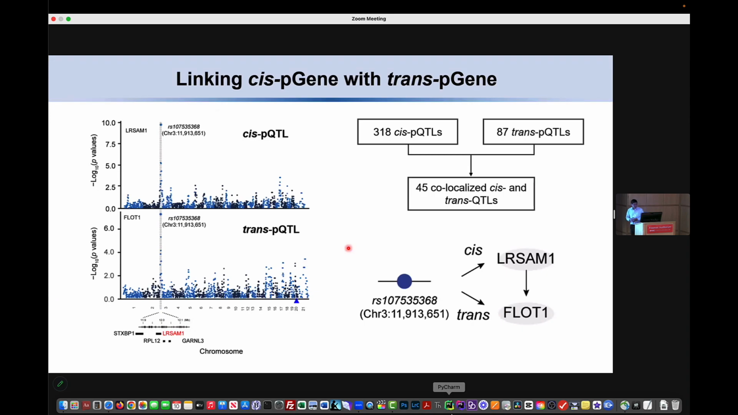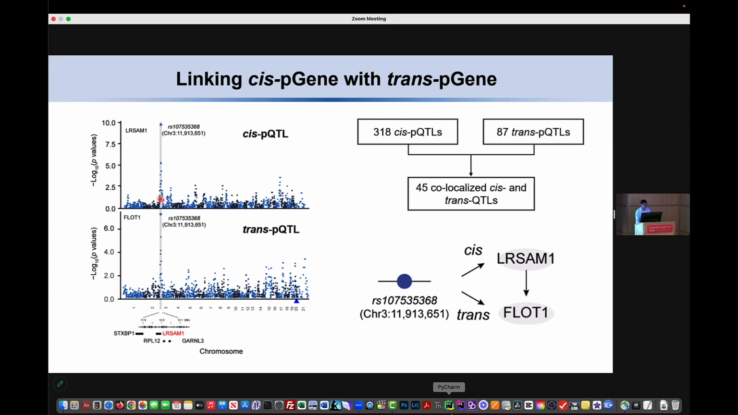Then we tried to explore whether any of the cis pQTL regulate protein expression through a co-localized trans QTL. So we performed a co-localization between cis pQTL and trans QTL, and we identified 45 co-localized cis and trans QTLs. And here is one of the examples.